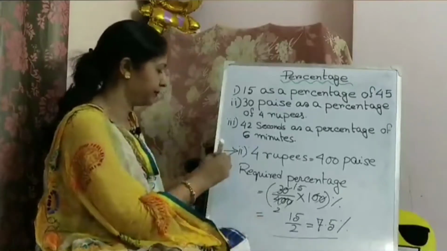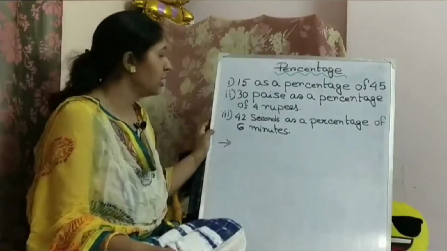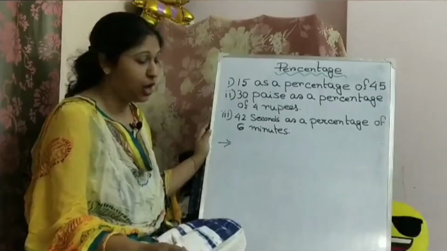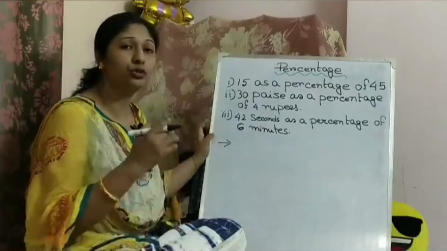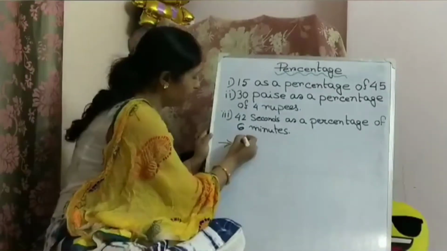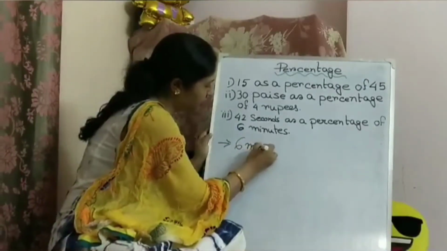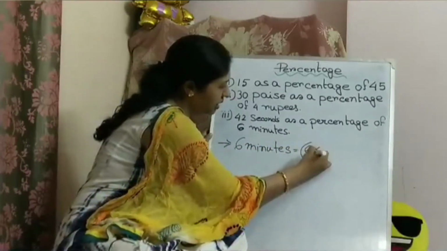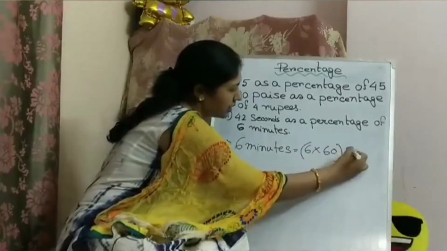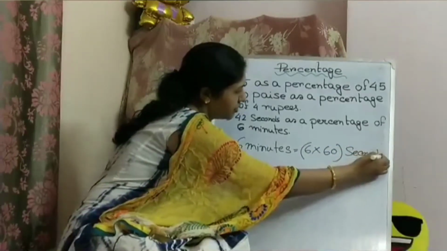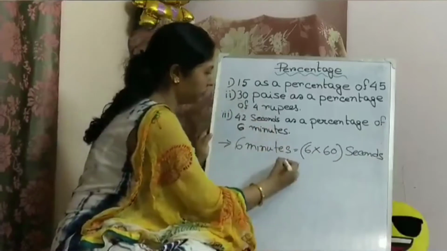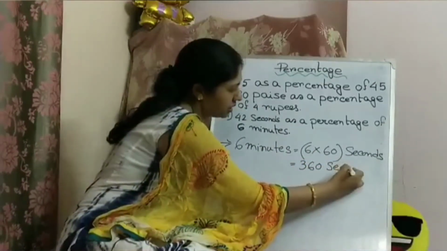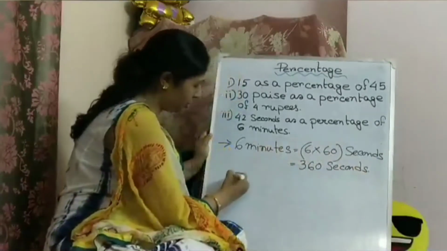Okay. Our third problem sum is 42 seconds as a percentage of 6 minutes. So 6 minutes, first of all we should convert into seconds. So 6 minutes equal to 6 into 60 seconds, 360 seconds.